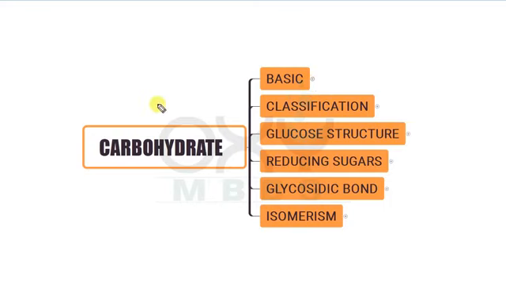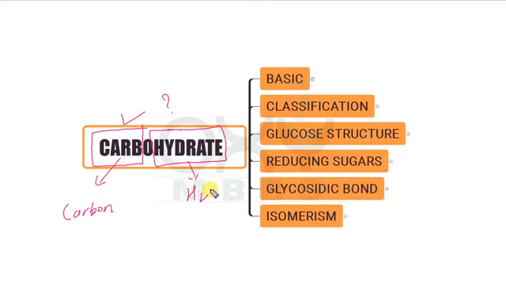Now first, it is very important to know what is the carbohydrate. Now just break the word carbohydrate. So when you will break the word carbohydrate, then you will get carb and hydrate. So from the carb, it is carbon atom, and from the hydrate, as you know, hydrate means water molecule. Now how the water molecule is formed? Water molecule is formed when H and OH ions join together, then they will form water molecule.